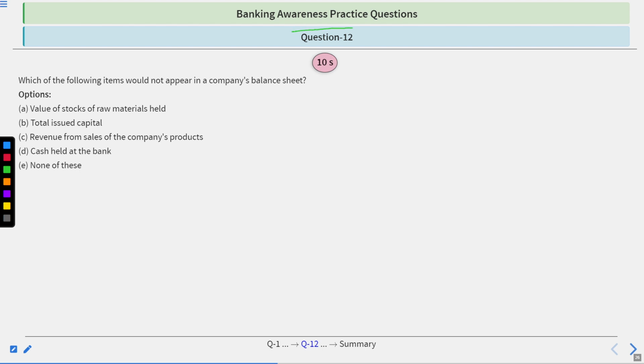Question number 12. Which of the following items would not appear in the company's balance sheet? Value of stocks of raw materials held, total issued capital, revenue from sales of the company products, cash held at the bank, none of these. To answer this, you will have 10 seconds. Time starts now.